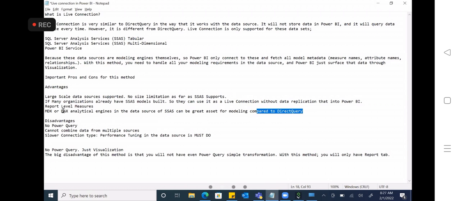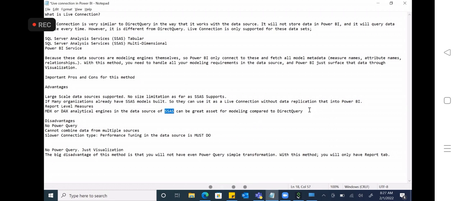You can create all the DAX measures in the SSAS model, because you cannot create DAX measures in the source itself by using direct query. But in the live connection, you can create DAX measures by using SSAS, because it supports only SSAS, right?